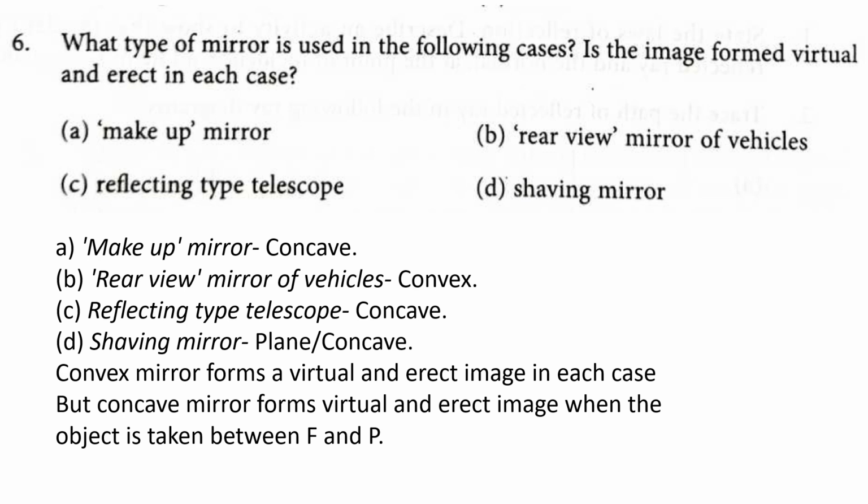Shaving mirror, a plane mirror can be used, or otherwise a concave mirror. Here, in all these cases, a convex mirror will form a virtual and direct image in every case. But a concave mirror will form a virtual and direct image only when the object is taken between the focal point and the pole. A plane mirror every time forms a virtual and direct, same sized image.